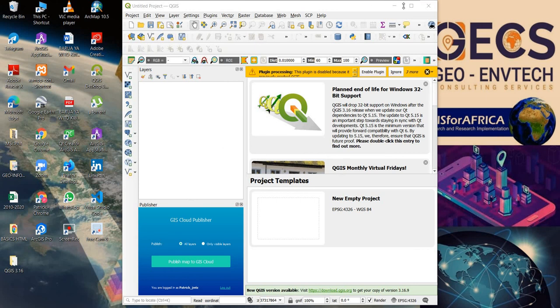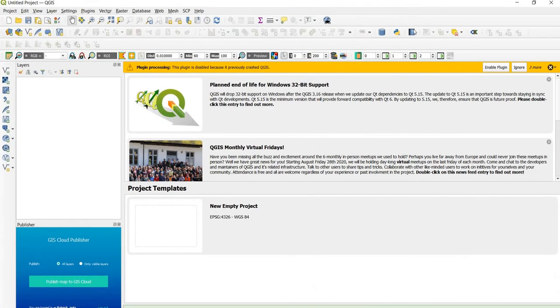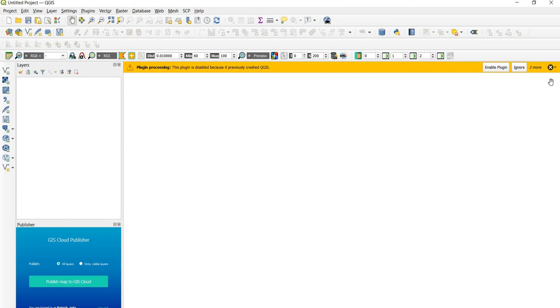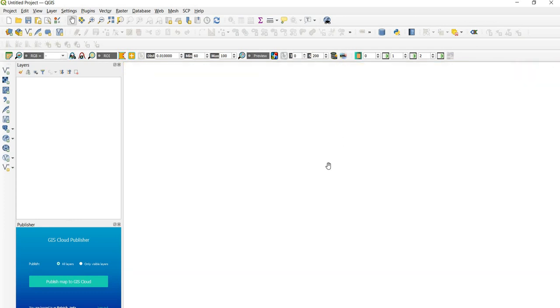So there we are, it has already opened, and you can see this is the user interface of our QGIS software version 3.16.4 Hannover.